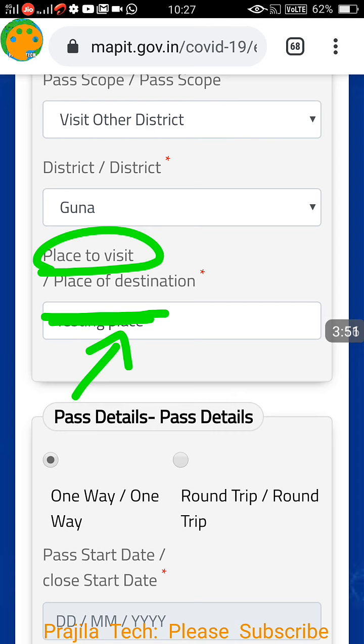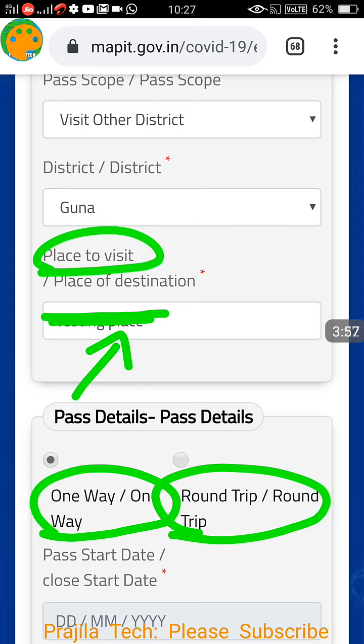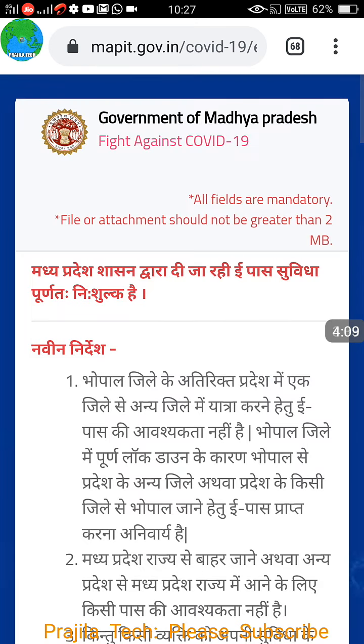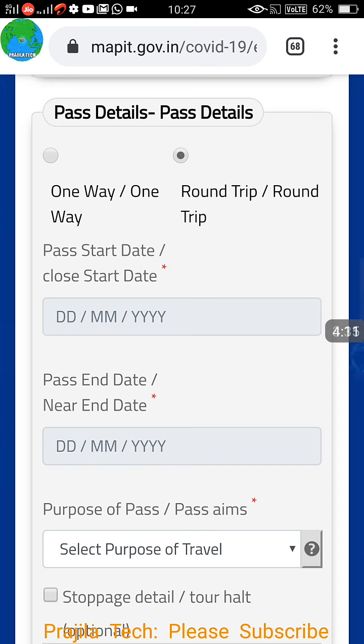After that you are going to mention pass details, whether you need a one-way pass or round trip. For example, if I am going to Guna and coming back to Bhopal, then you can select round trip, or if you are only traveling one way, please select the one way option. Here I am selecting round trip. I want to travel to Guna and come back, friends, so I select the round trip option.